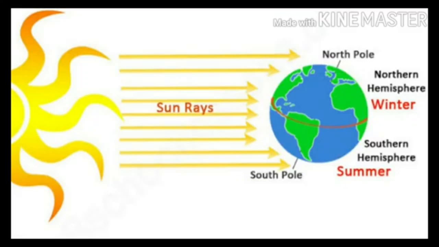See, children, seasons north of the equator are the opposite to the seasons south of the equator. It means when it is winter in Europe and United States, it is summer in Argentina and Australia.